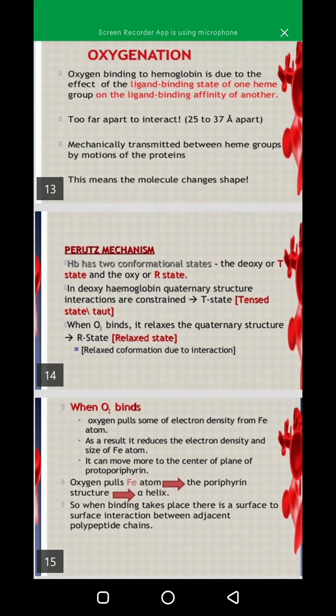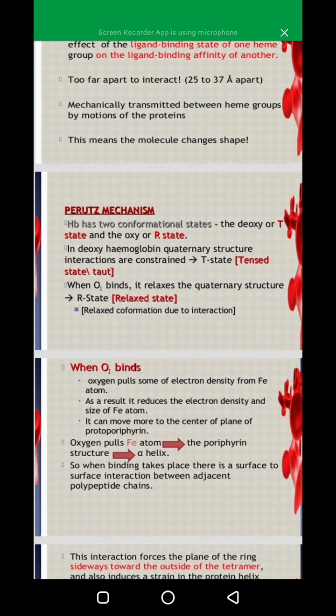Now there is a mechanism, that is Perutz's mechanism, in which Hb has two conformational states. One is the T state and the other is the R state. The T state is also called the deoxy state and the R state is also called the oxy state. In deoxyhemoglobin, quaternary interactions are constrained, which means that hemoglobin is in the T state.